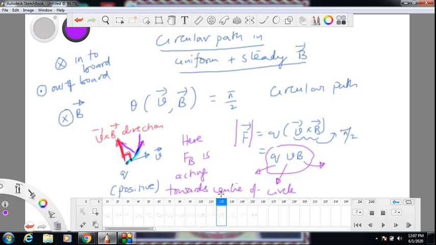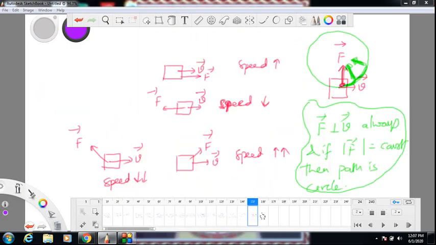Now let's do some mathematical calculations here. Can I find radius of the path if I know the speed with which I am throwing and the magnetic field value, and of course charge is given? Can I know the radius of the circular path? So that's the question which we are asking.